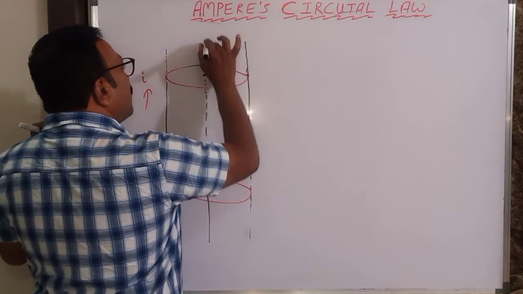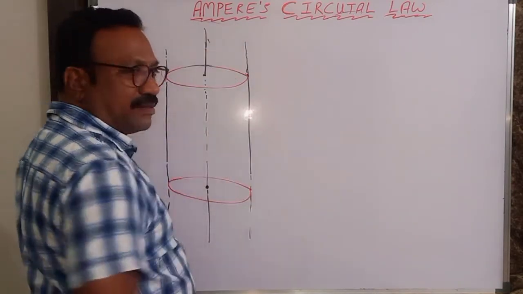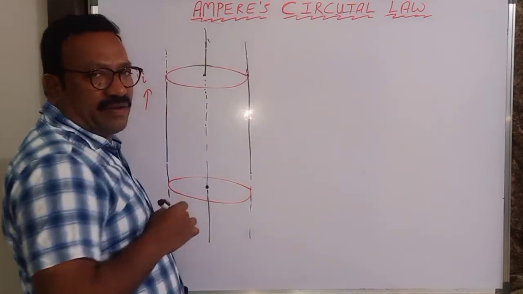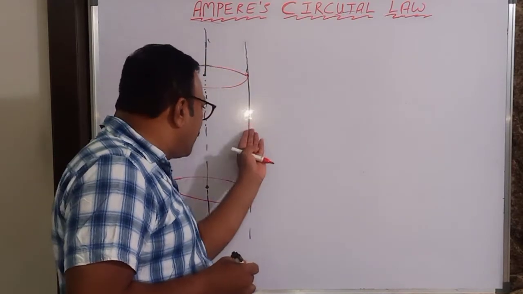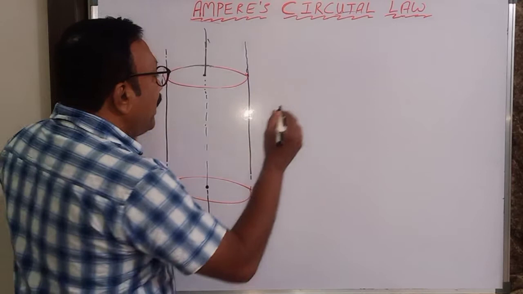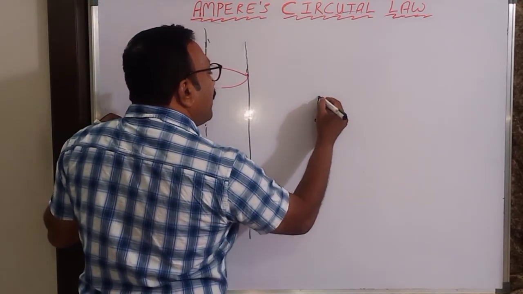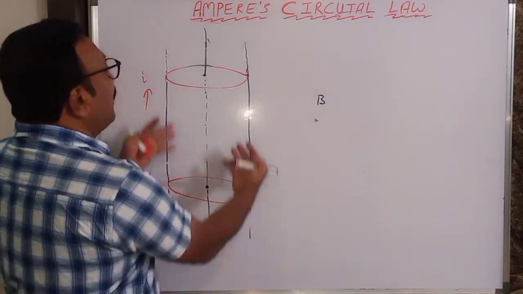Axis is important for anything, even if there is an empty space inside. All distances are measured from the axis only, always. You are there, you are here, you are here, then distance must be measured from the axis only. I would like to determine the magnetic field at this point due to this current carrying pipe.